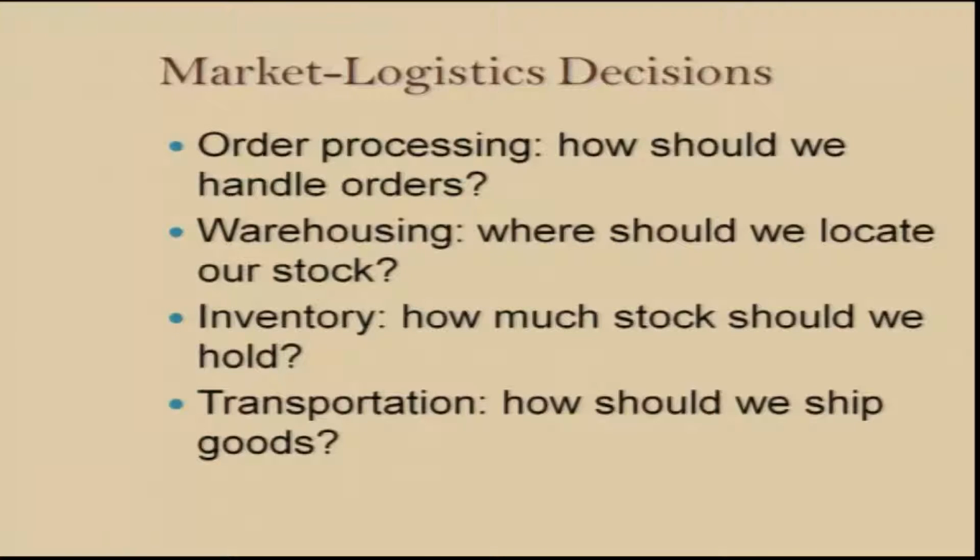So, market logistics decisions are related to order processing, how should we handle orders; warehousing, where should we locate our stock, in how many places, in what volume; inventory, how much stock should we hold, how many times the retailer should place orders on the wholesaler; and transportation, how should we ship the goods. These are typical marketing logistics decisions.